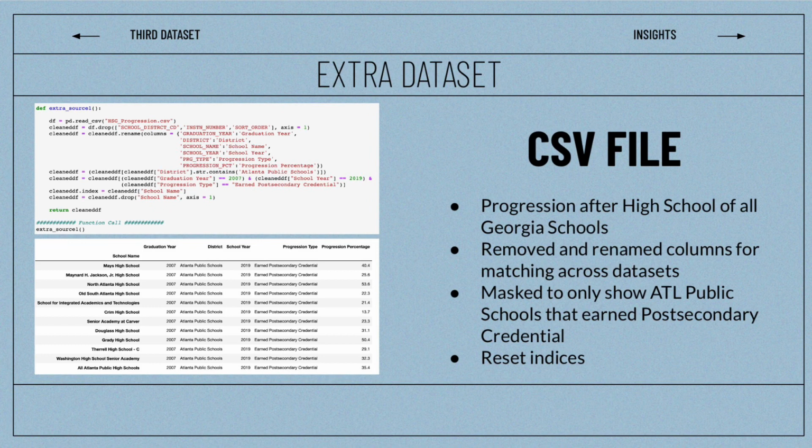Second, the CSV also contained data for other schools in all of the counties of Georgia. With masking, the CSV now only shows students of Atlanta public schools, specifically the graduating class of 2007, and the proportion of this class that had earned a post-secondary credential by the year 2019. Lastly, we reset the indices of the data frame to be the names of the schools so we can cluster them together when coding through our insights.